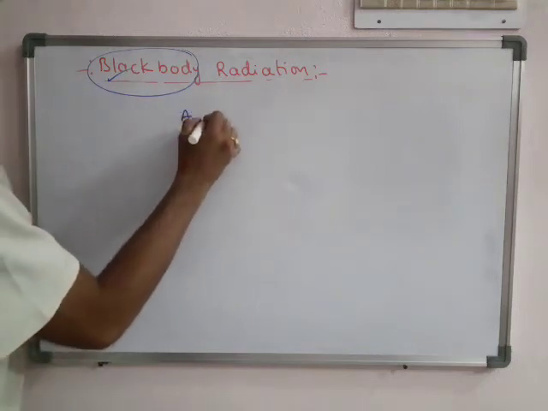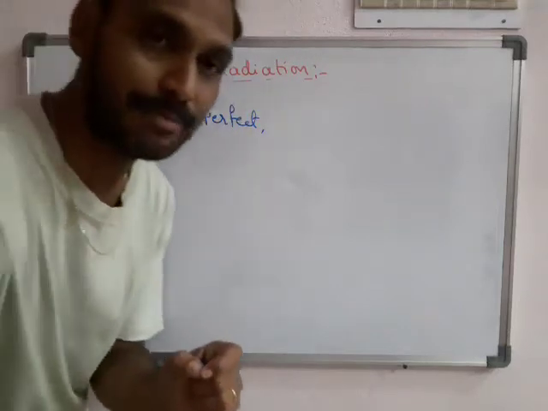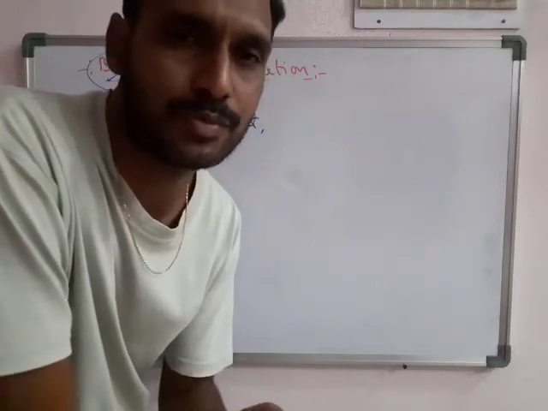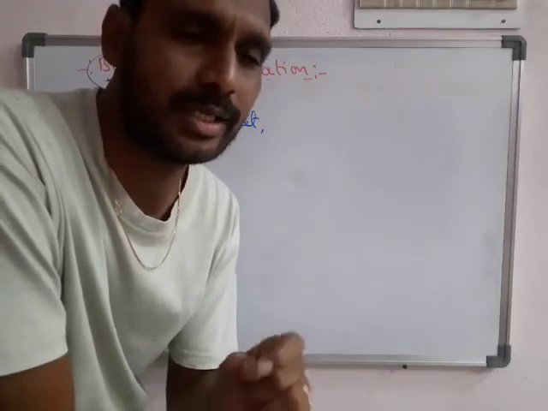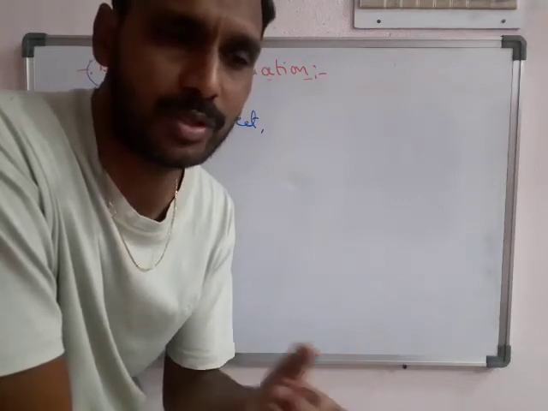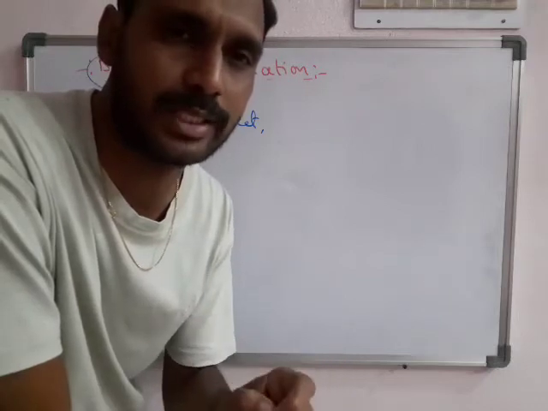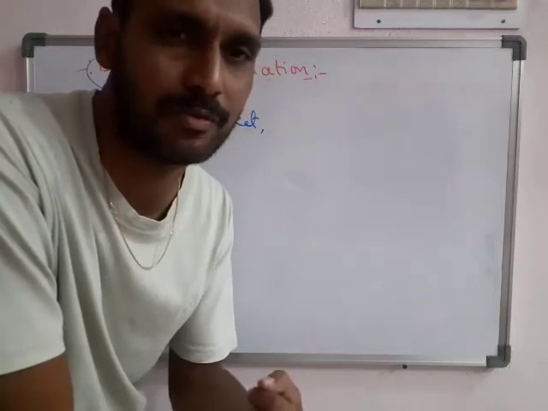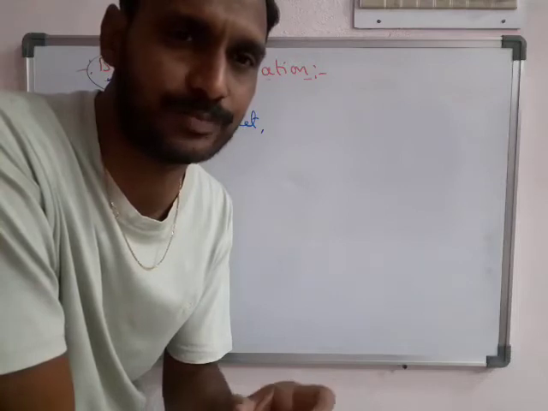A black body means a perfect emitter and absorber of all types of radiations. Generally, normal natural objects, when any light passes on them, are able to absorb some types of radiations, and they are able to release some other types of radiations.